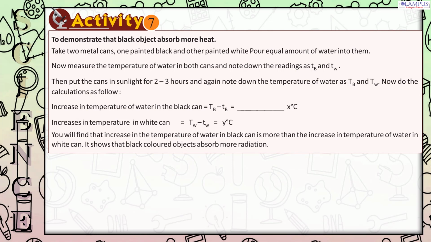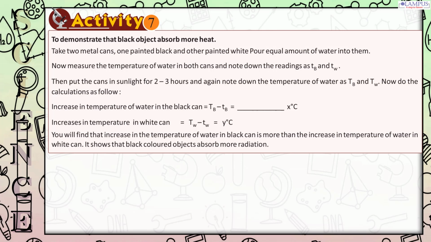Activity 7. To demonstrate that black objects absorb more heat. Take two metal cans, one painted black and the other painted white. Pour an equal amount of water into them. Now measure the temperature of water in both cans and note down the readings as TB and TW. Then put the cans in sunlight for 2 to 3 hours and again note down the temperature of water as TB and TW. Now do the calculations as follows.